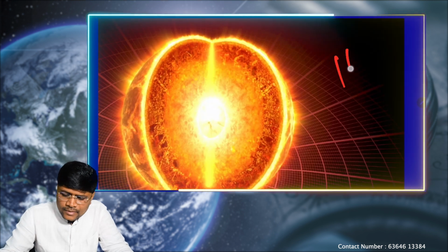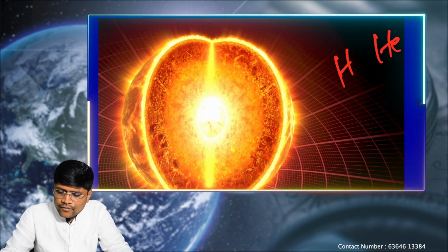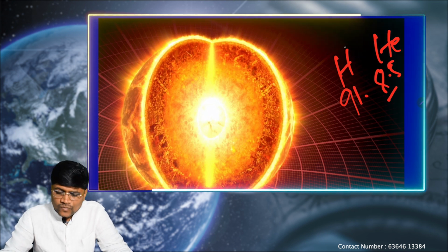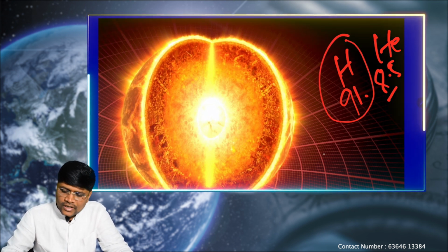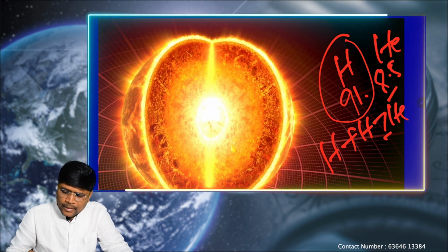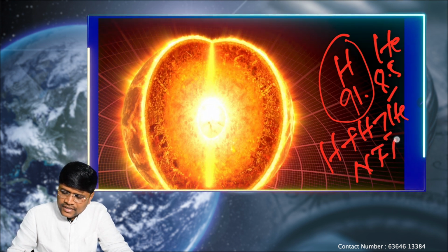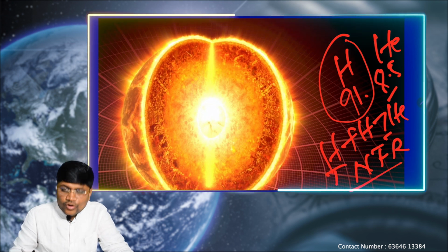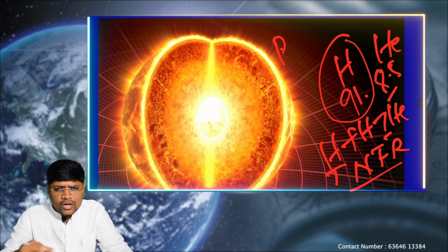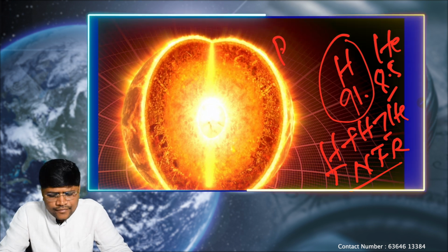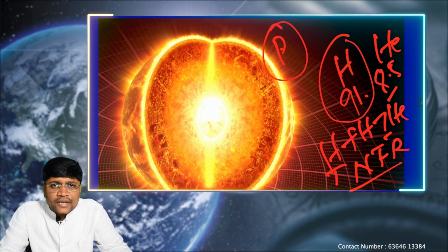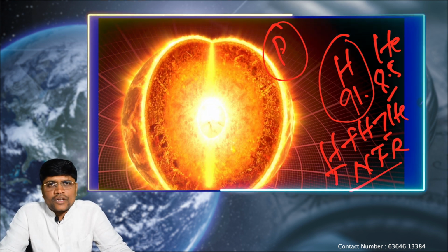We know that stars are mainly made up of hydrogen and helium. Within this, hydrogen is 91% and helium is 8.5%. Because of the excess temperature only, the hydrogen nuclei unite and turn into helium. The main cause for the nuclear fusion reaction is the temperature. That's why it is also called the thermonuclear fusion reaction. Even the planets have a good amount of hydrogen and helium on their surface or even the core, but mainly because of the temperature only, nuclear fusion is possible.